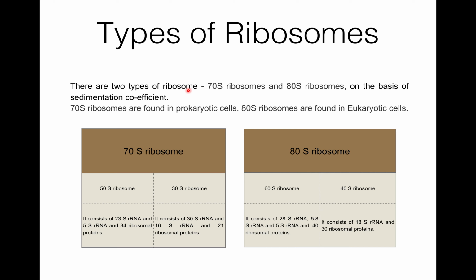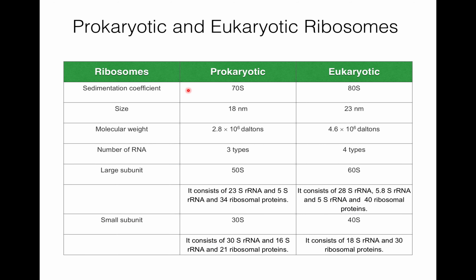Then there are two types of ribosomes based on the sedimentation coefficient, that is 70S and 80S. 70S ribosomes are found in prokaryotic cells and 80S ribosomes are found in eukaryotic cells. Prokaryotic ribosome size is 18 nanometer and the eukaryotic ribosome is 23 nanometer. Molecular weight of the prokaryotic ribosome is 2.8 into 10 to the power 6 daltons, and the eukaryotic molecular weight is 4.6 into 10 to the power 6 daltons.